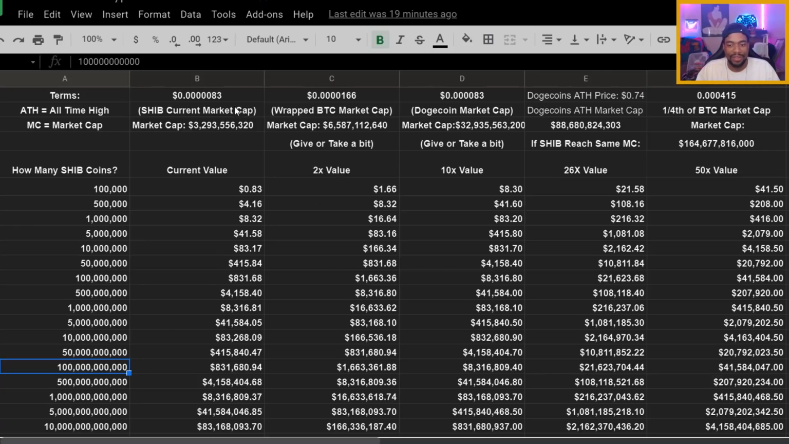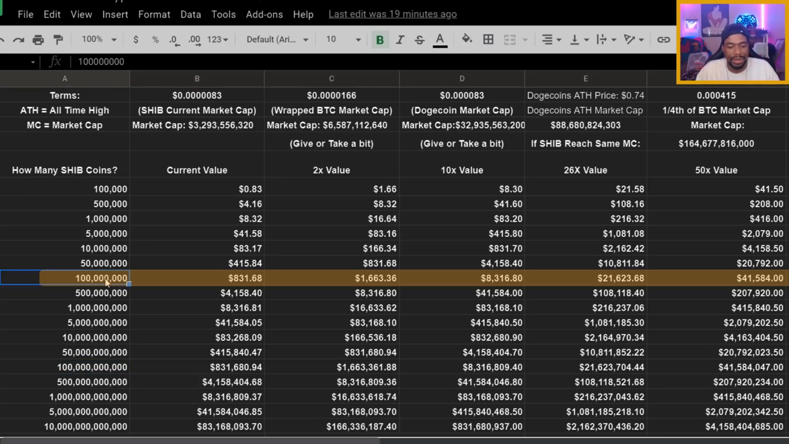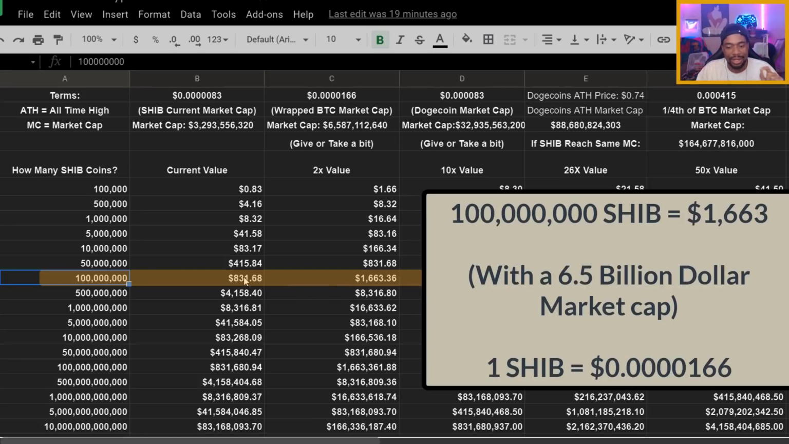But I've also compared different cryptos with certain market cap goals for SHIB. So for instance, let's say somebody has 100 million SHIB. As of 2 days ago, 100 million SHIB coins was worth $831. If it was to go up 2x, that $830 will turn into $1,600. So in that case, we would need a market cap, because currently SHIB's market cap as of 2 days ago, I know it's a bit higher now because the price changed, but like I said, the prices are going to continue to change.